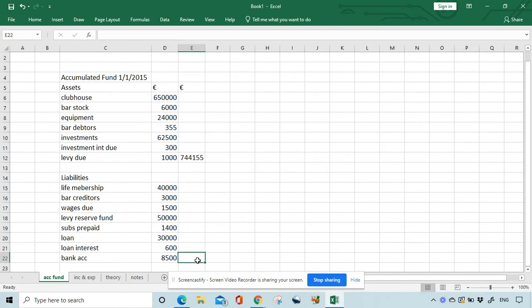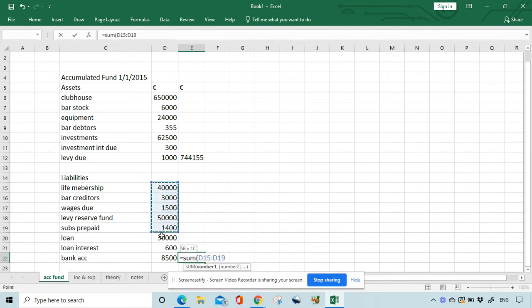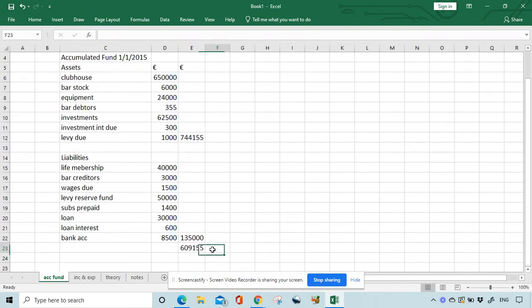Okay, we will add up our liabilities. We get 135,000. Take away our liabilities from our assets. And there's the figure we get, which we will call accumulated fund 1st of the 1st, 2015.